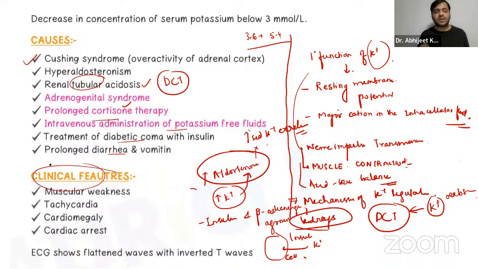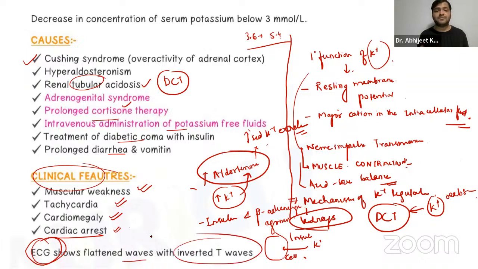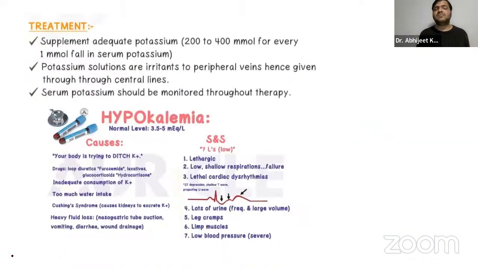And apart from that, what are the clinical features that are associated with it? We have muscular weakness, tachycardia, cardiomegaly, and cardiac arrest. Obviously, the cardiac muscles will actually relax, and thus it will lead to cardiac arrest. So the ECG is very important. The ECG will show flattened waves with inverted T waves. That is a very important feature of the ECG. What is the treatment? If potassium is low, just provide potassium. They are given through the central lines, not to peripheral veins. They are given through the central lines in the neck. So obviously that is something you have to remember.